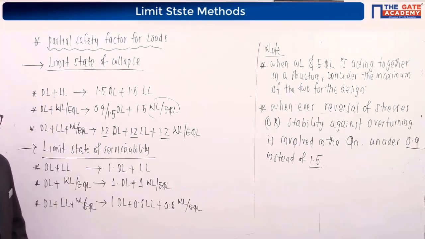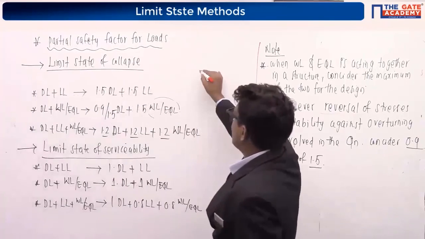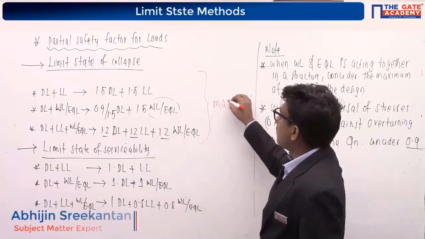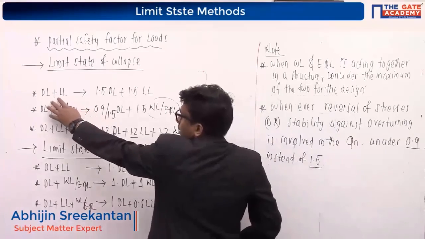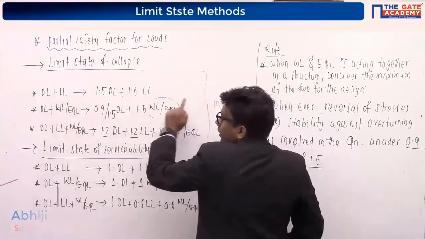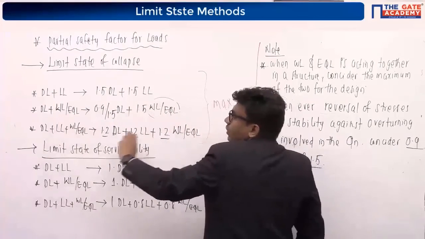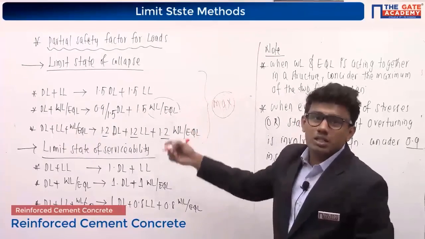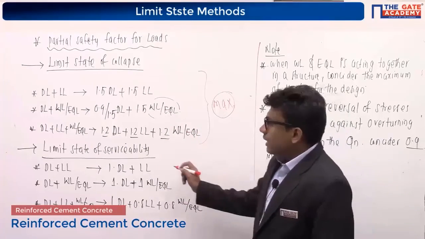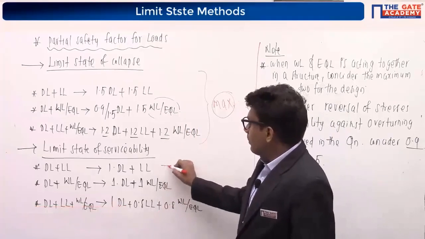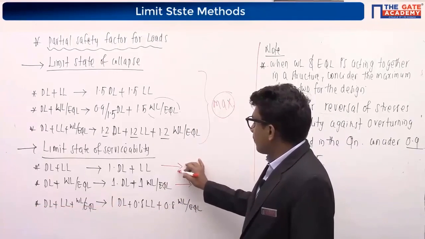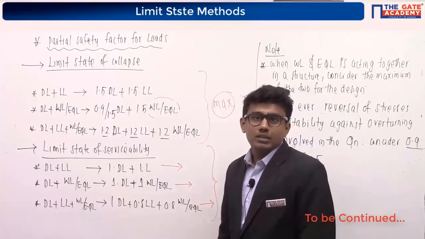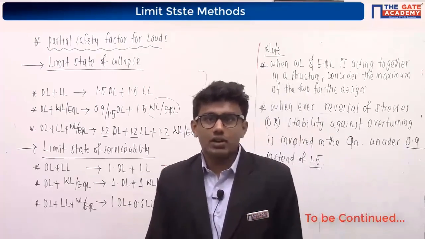So remember this. After considering these load combinations, I have to consider the maximum value. For this load combination, I will be getting a load value. For this load combination, I will be getting a load value. For the design, I have to consider the maximum for our limit state of collapse. And here in limit state of serviceability also, we will be getting one value here, one value here, and one value here, and we will be taking the maximum value among the three for the design. Getting it right? Yes.